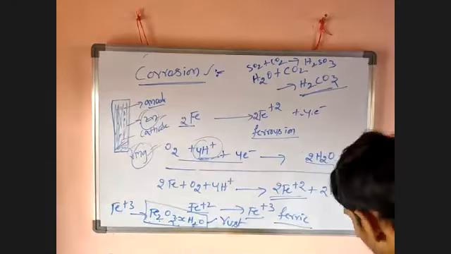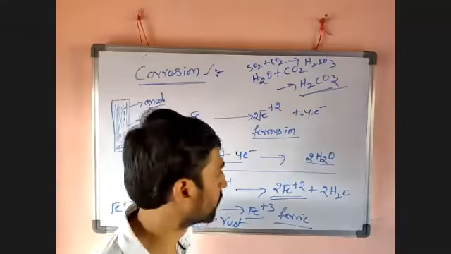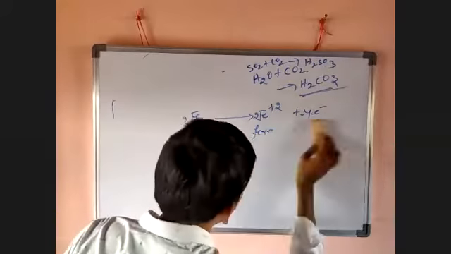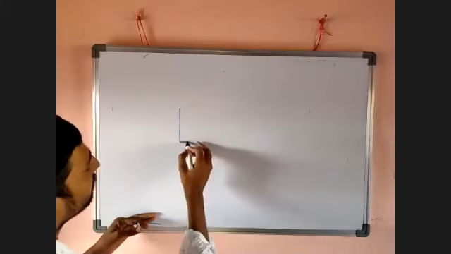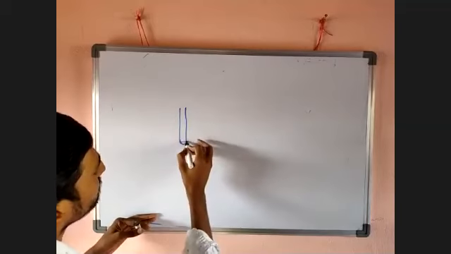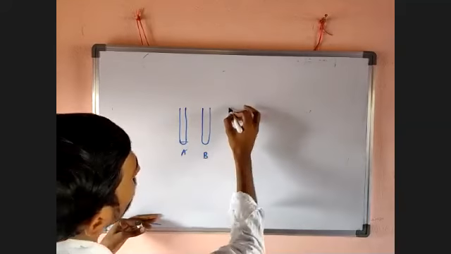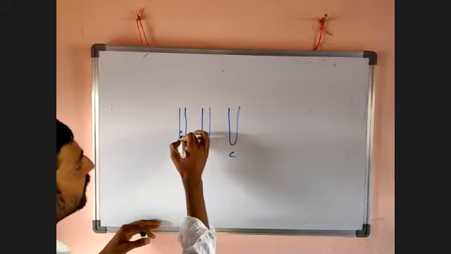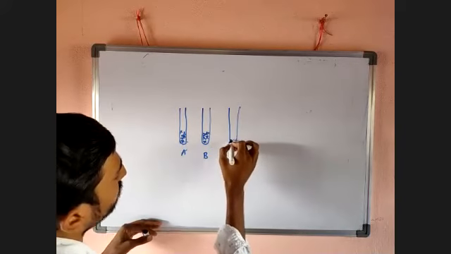Okay, guys. Now, there is an activity in your book. I want to mention that activity. Listen here. Petals are taken in a small test tube. How to take 3 test tubes? A, B, C. Iron pieces have to be taken in each test tube.